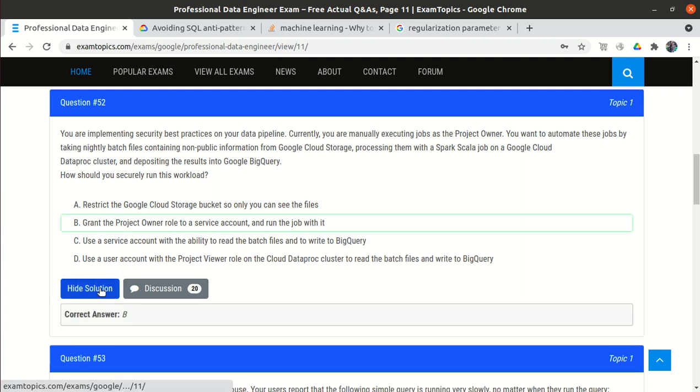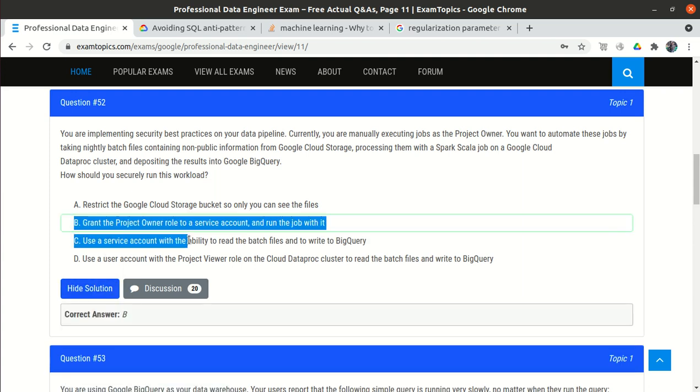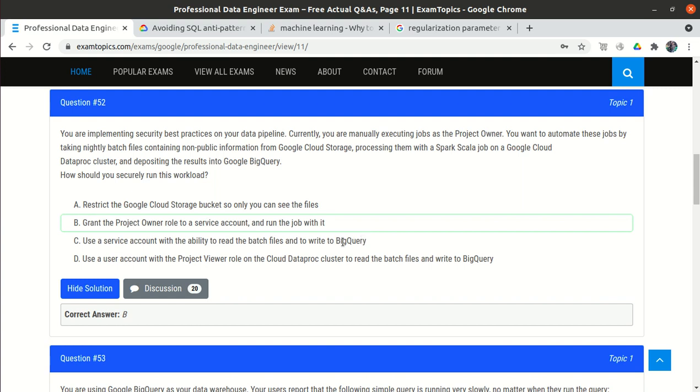But if you reveal the answer, they say B is the correct answer, because in option C, execution of the jobs is missing. If we just give the access to read the files and write the files, how will it execute the jobs? Execution is still missing, right?